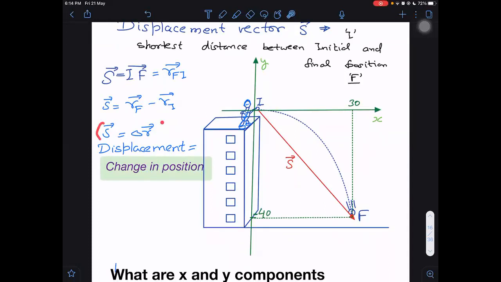What is S? S is equal to delta R, change in position. So this is an important formula. We have to learn it. Displacement is equal to change in position, final position minus initial position. What will be the direction of displacement? Remember, direction will always be I to F, not F to I.